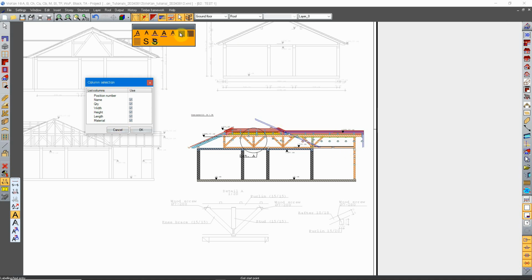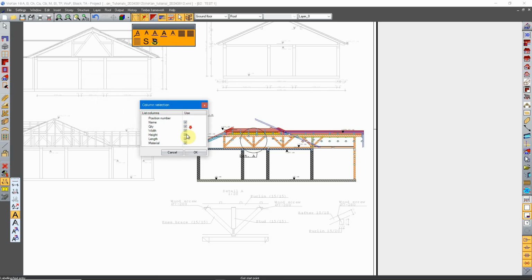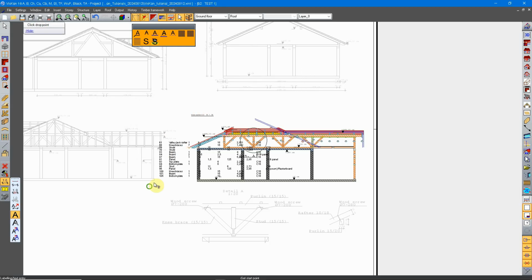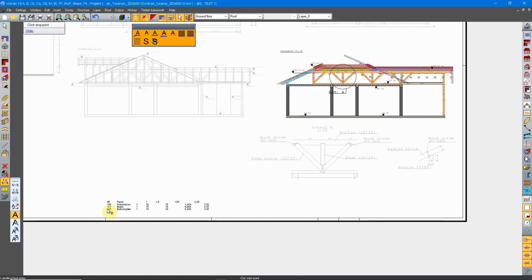Now this command will create a list based on these elements only, which are visible on this drawing. Here in the window, you can select which categories should display. For now, I will let all of them display.